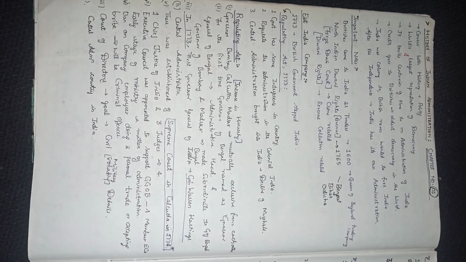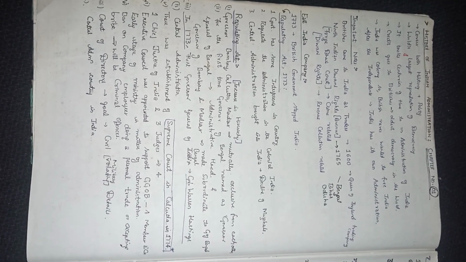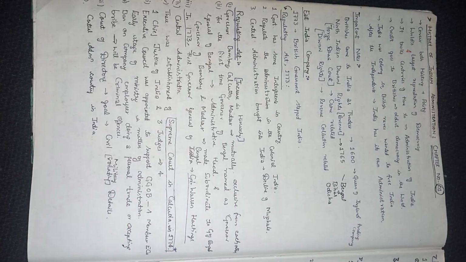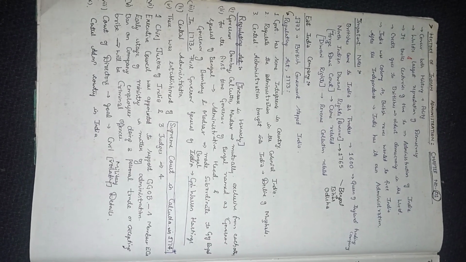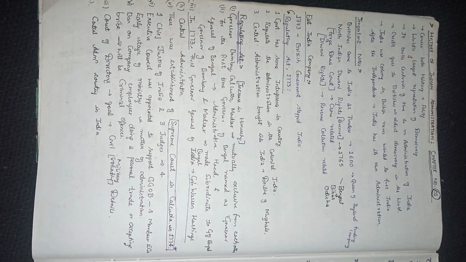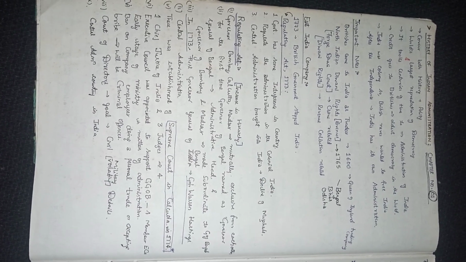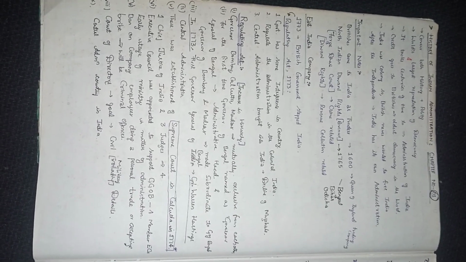For the first time, the Governor of Bengal was named Governor General of Bengal, that is the administrative head. The Governors of Bombay and Madras were made subordinate to the Governor General of Bengal.